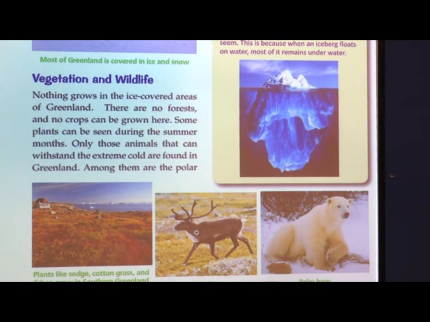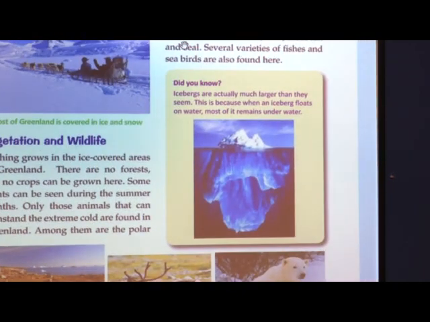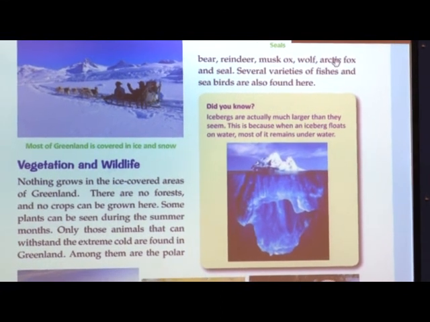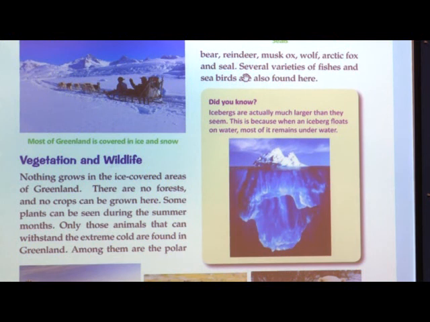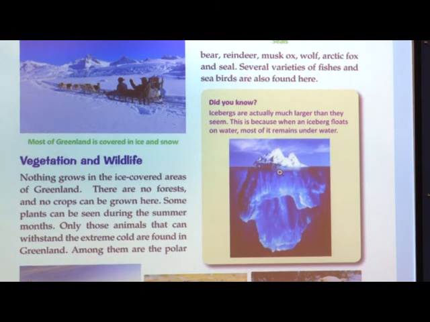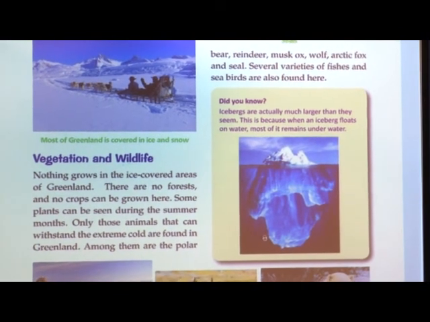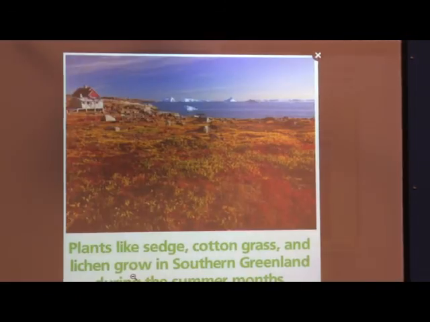Yes, reindeer, polar bear, musk ox, wolf, Arctic fox and seal are several animals that are found there. And because it is covered with sea, there are varieties of fishes and seabirds also, okay. So this was what we had seen in our last session.